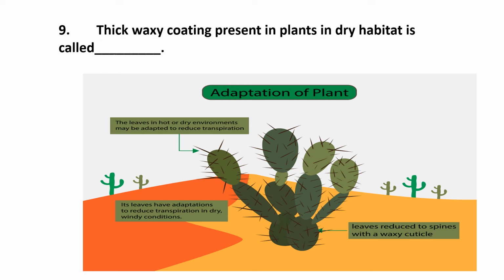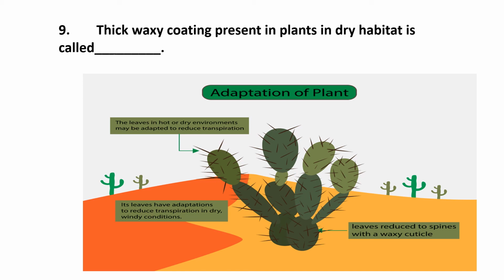The ninth one: thick waxy coating present in plants in dry habitat is called dash. Yes, of course, we had discussed that each and every plant has some kind of waxy coating present on it. But this waxy coating is either thin or thick, depending on the type of plant. For example, a normal terrestrial plant has only a small amount of waxy coating present on it.